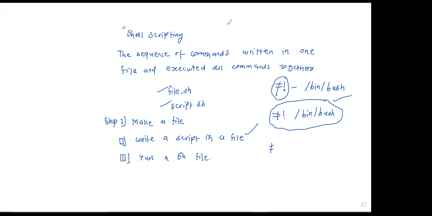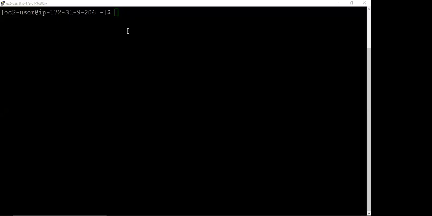Now let us discuss this part on a terminal. Let me share the terminal first. So we make one file, suppose script.sh. So the first step is over.